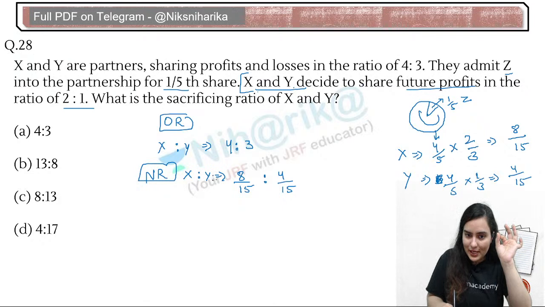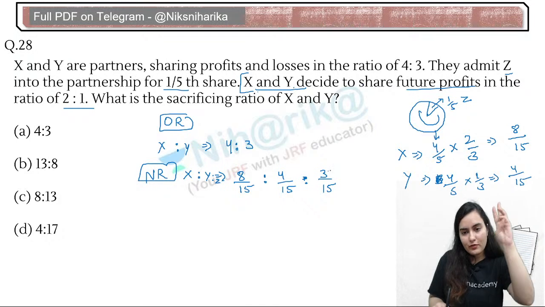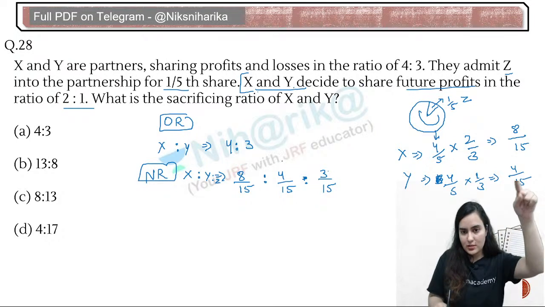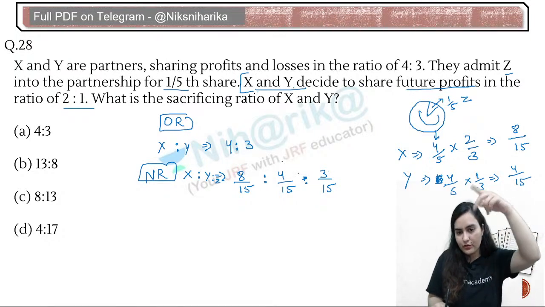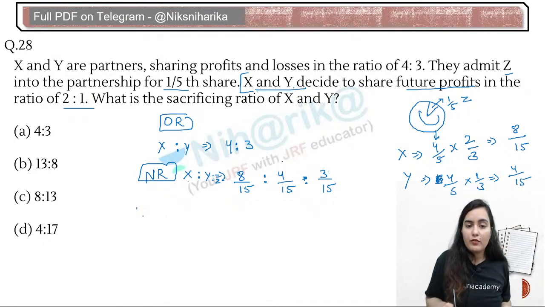Now what about Z? Z will have the remaining, that is 1 by 5, or you can say 3 by 15. See, 8 9 10 11 12 13 14 15. Okay, 8 9 10 11 12 13 14 15. So that is the ratio of X is to Y. Now what is the formula for sacrificing ratio?